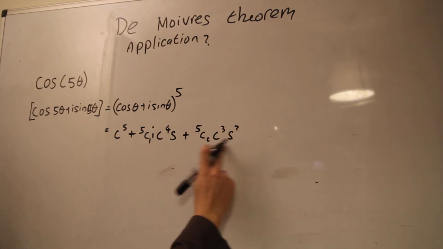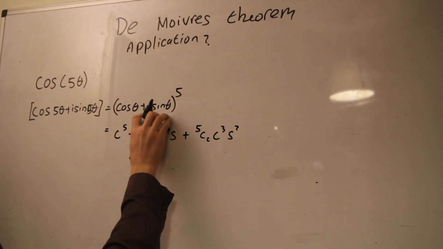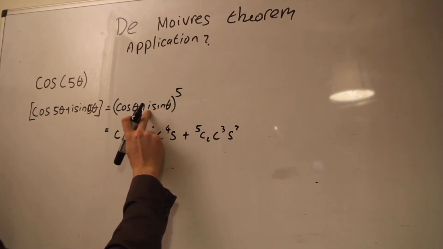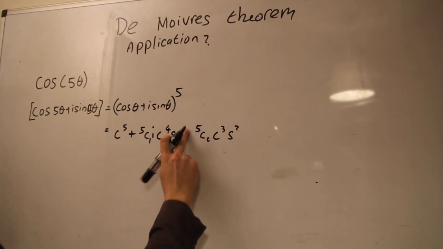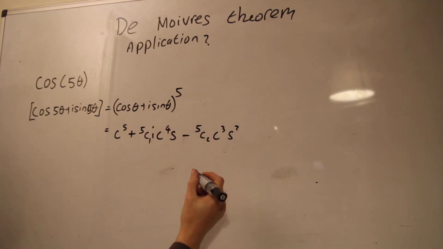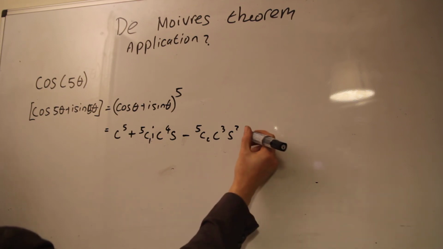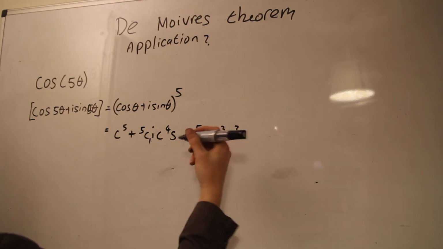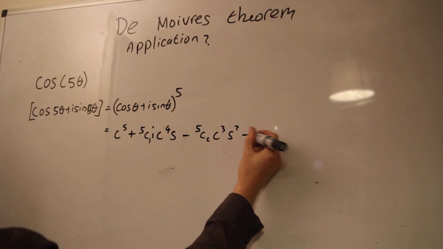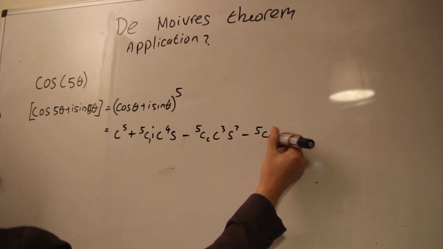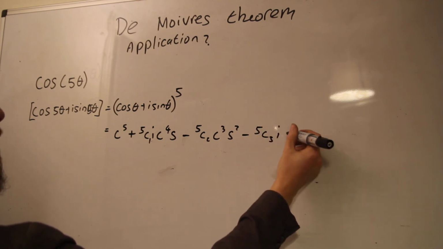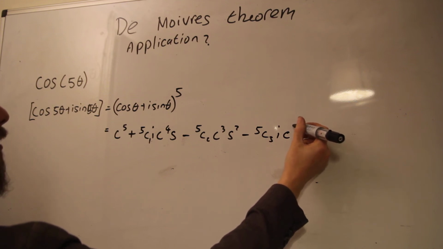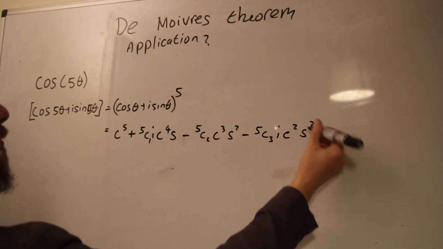Now there won't be any complex part to this because we got this term here squared, well actually i squared is minus 1, so that just has the effect of turning this into a minus. Okay. Next thing, well, if that's a minus, then the next one would be a minus because I'm going to be cubing this. But it'd be minus 5 choose 3 times i, C squared S cubed.